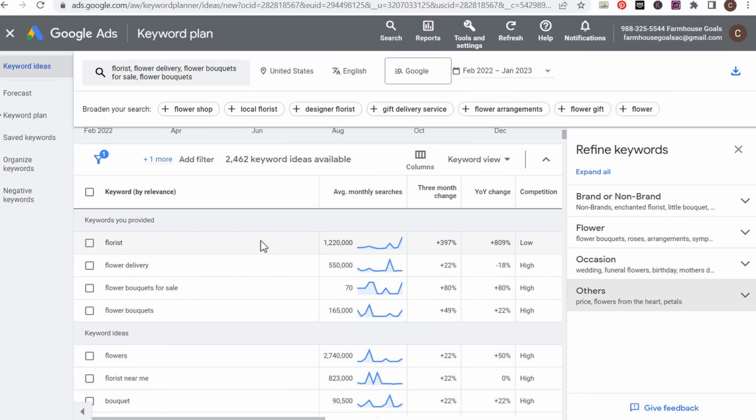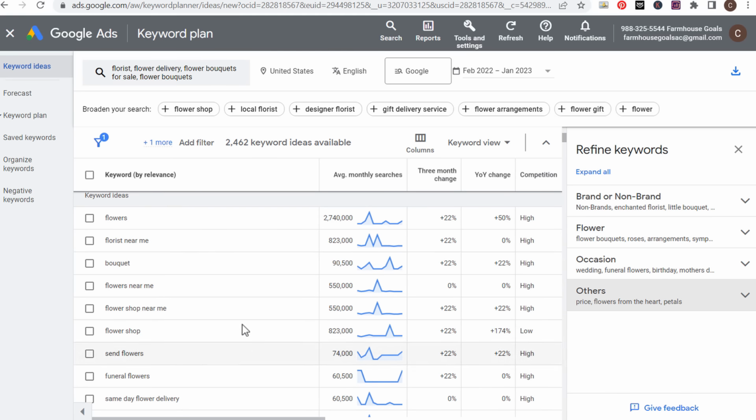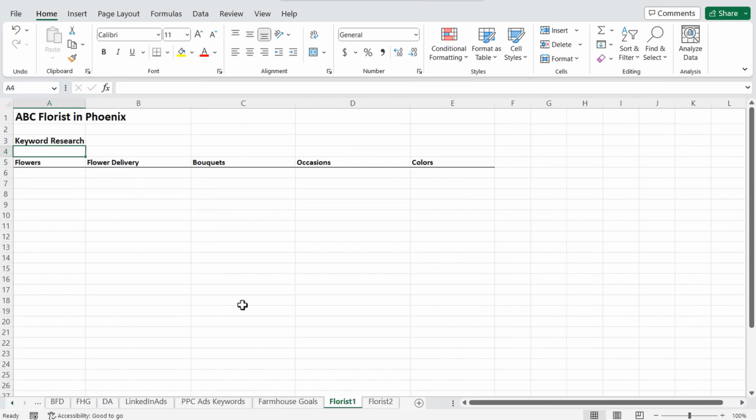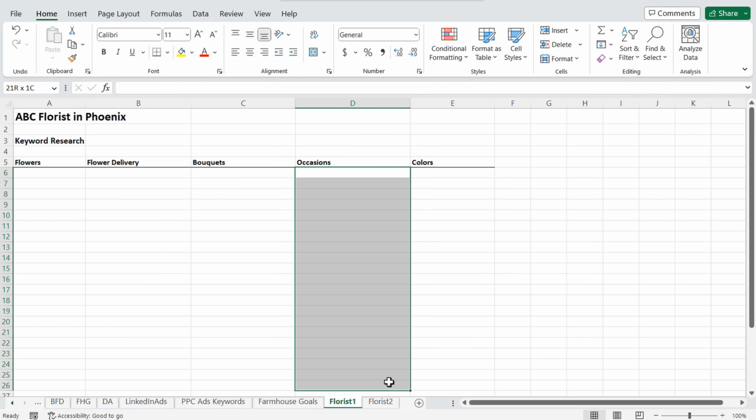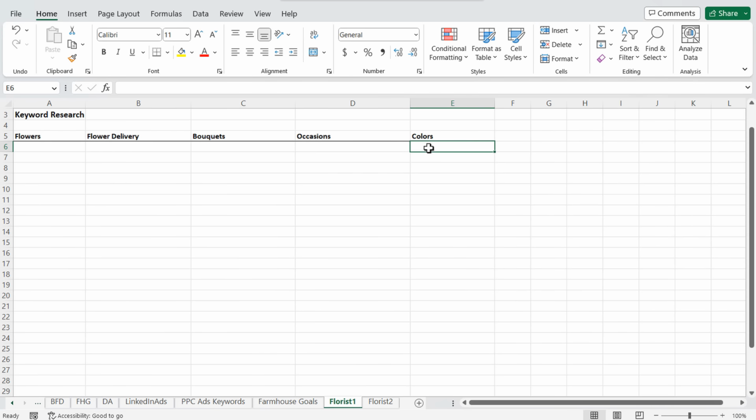But if we scroll down, you can see some of the most popular keywords here. So what I would generally do if I'm looking up keywords for a business like this is start by just opening up and saying, okay, here are the different flowers we offer. We're offering flower delivery for these different flowers, bouquets for the different flowers we have. Here are all the different occasions where people can get delivery flowers from us. And here are all the different colors of bouquets and flowers that we have.